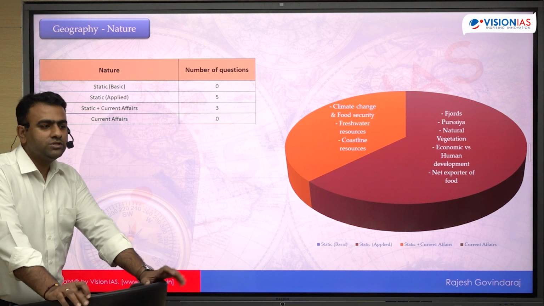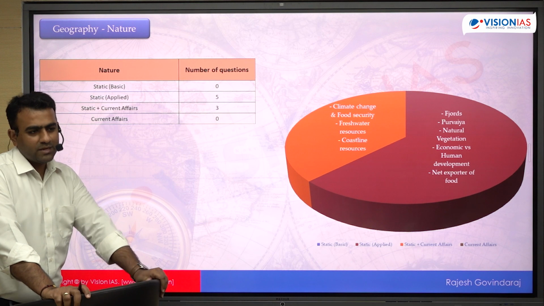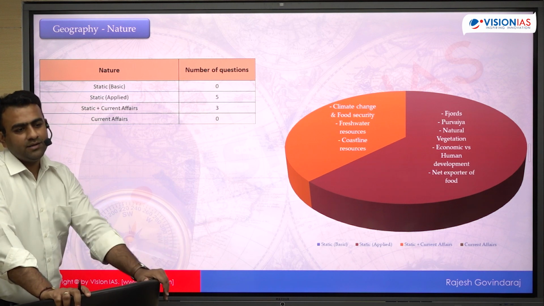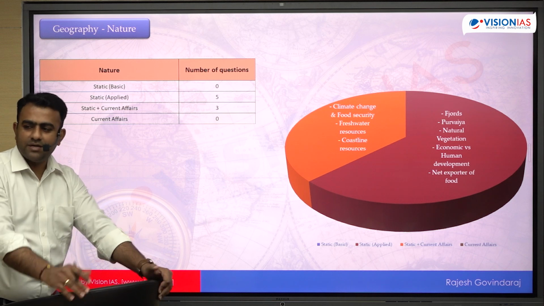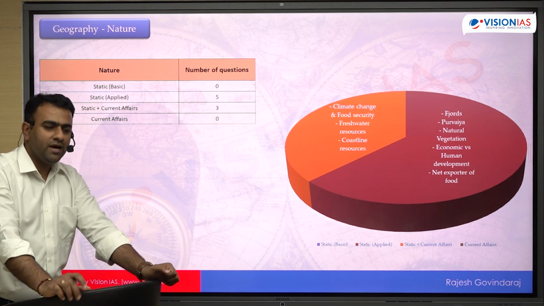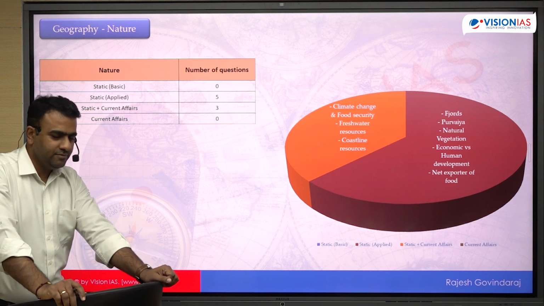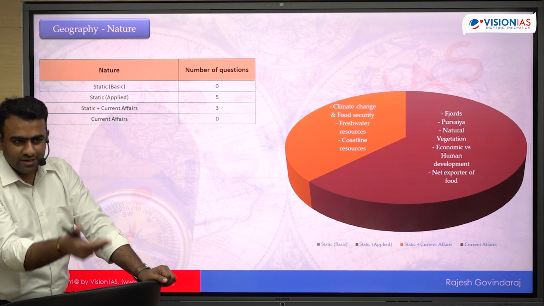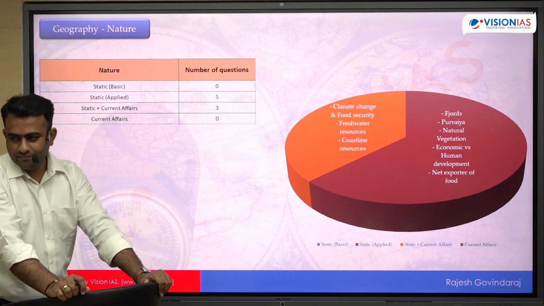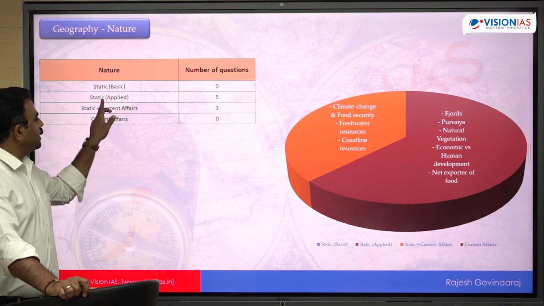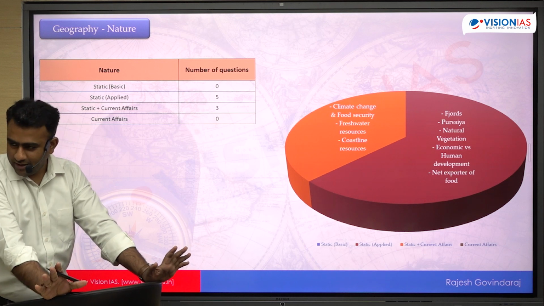The second type of question is static and applied. These questions are from the traditional part of geography, traditional topics. But the questions are not directly as it is from the textbook. The topics are traditional geography, but the questions are given in an applied manner. You have to think and write the answer. There is no straightforward answer given in any traditional source; you have to make the answer. That is static and applied. But the topic is totally conventional, not related to current affairs.